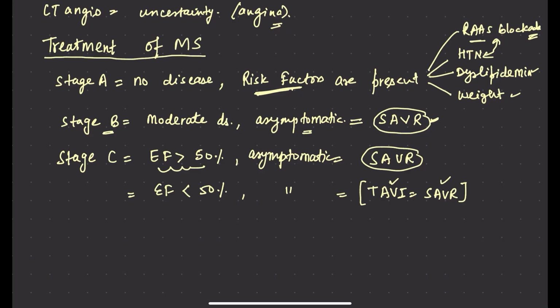And if there is stage D, stage D means it is a severe disease and it is symptomatic.